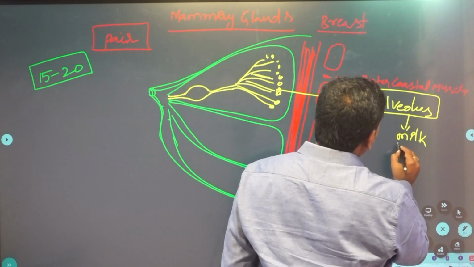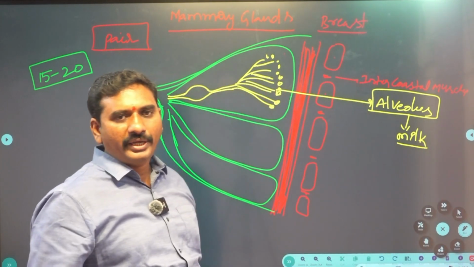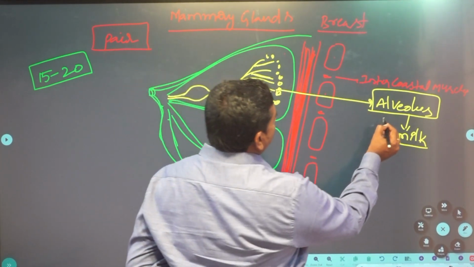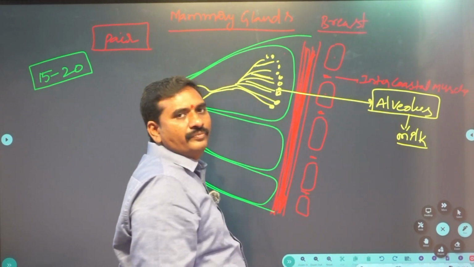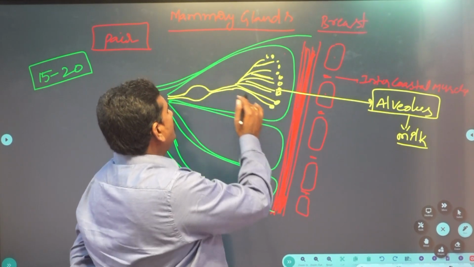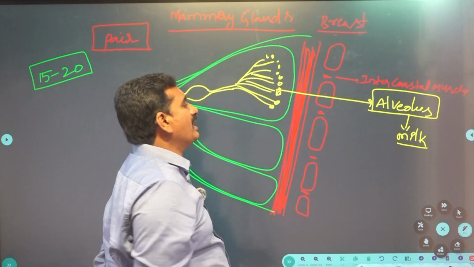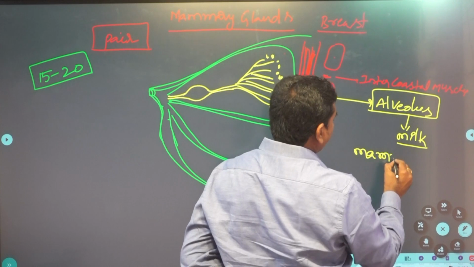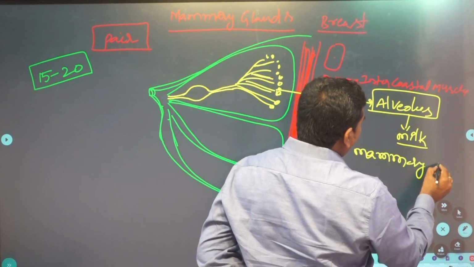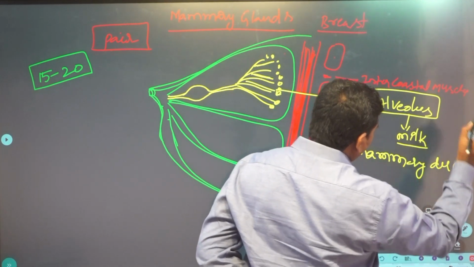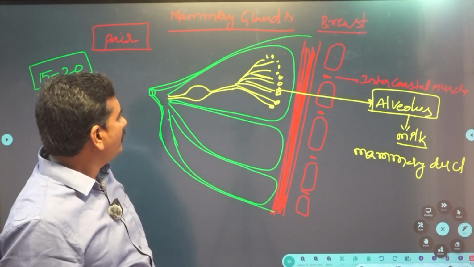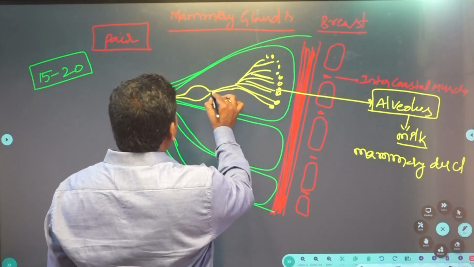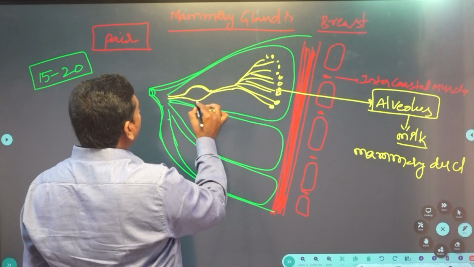They secrete milk. So the alveoli open into the ducts known as mammary ducts. These mammary ducts open into the ampulla.